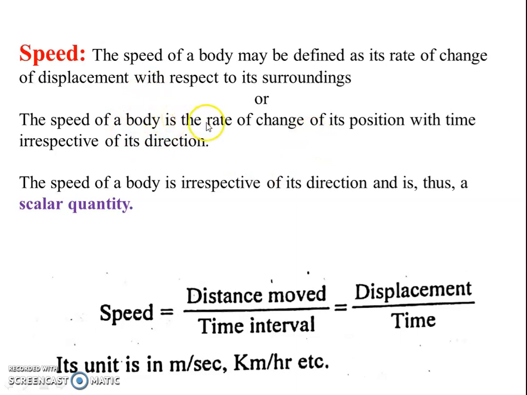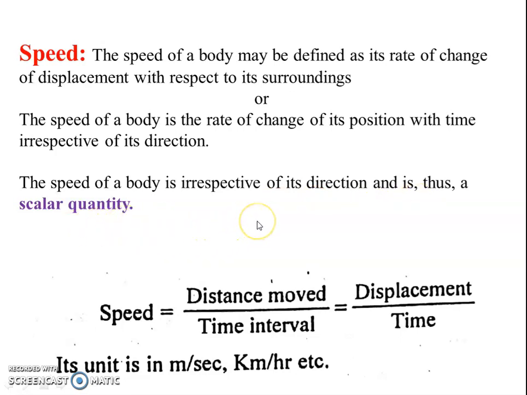Speed is nothing but the rate of change of position with respect to time without considering the direction. Direction is not important here. In speed, direction may be anything. The speed of a body is irrespective of its direction, and thus it is a scalar quantity.